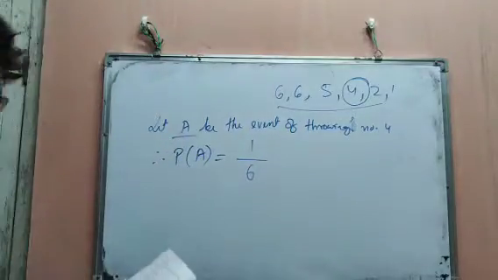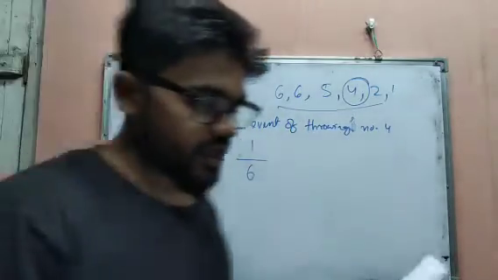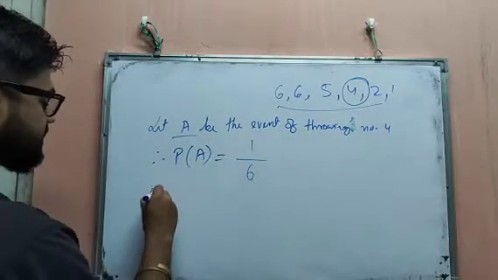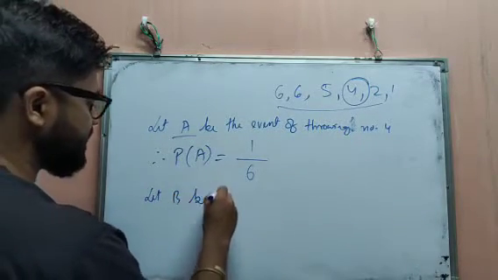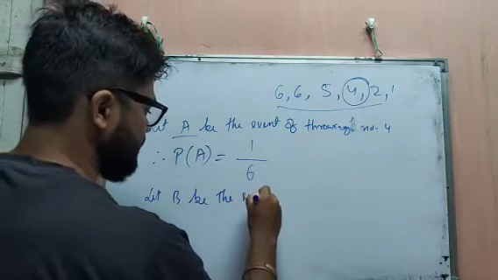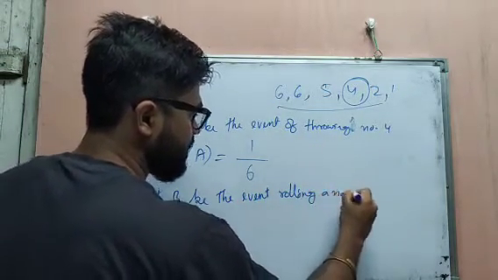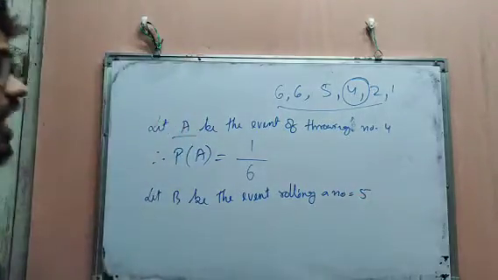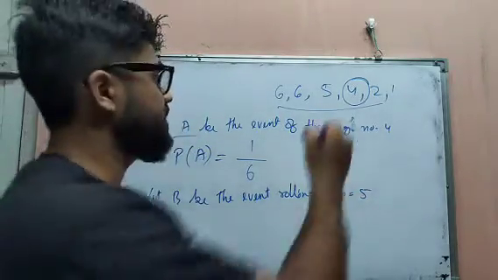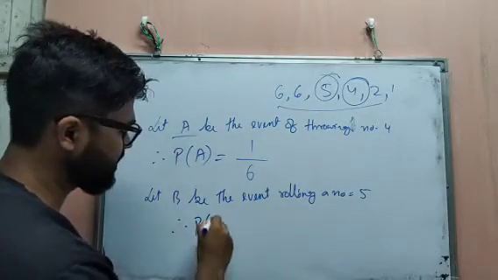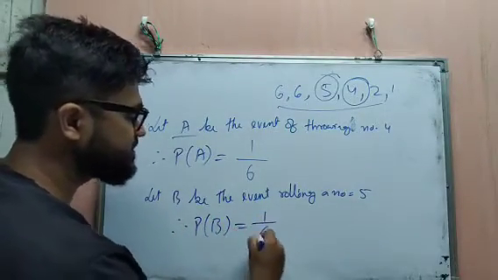Then let B be the event of rolling a number 5. There is only one 5. Therefore, probability of B equals 1 by 6.